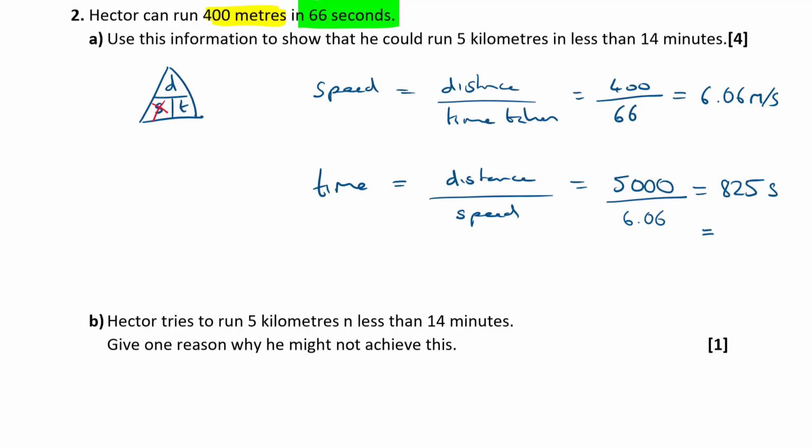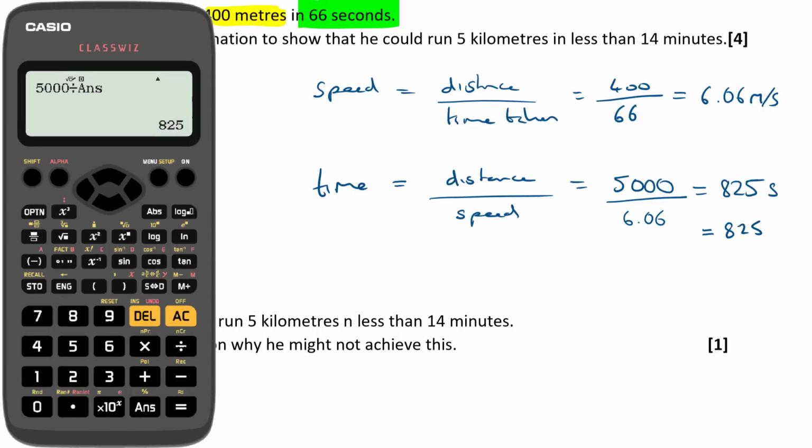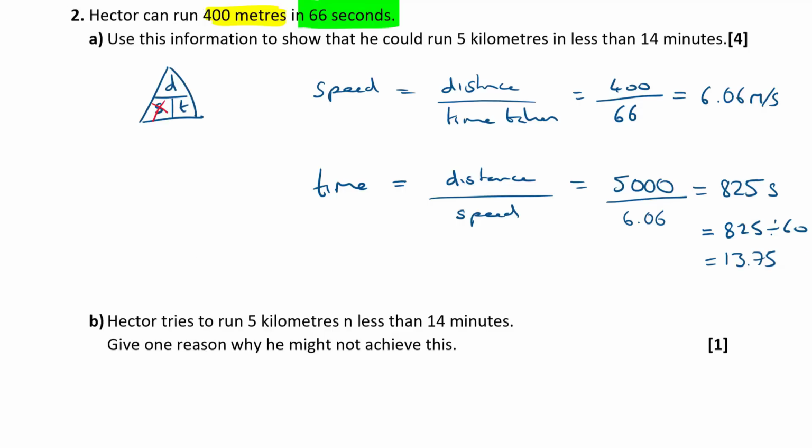To convert seconds into minutes, I'm going to divide by 60, aren't I? There's 60 seconds in a minute. So 825 divided by 60 would be what? 13.75 mins. Now that's a decimal, isn't it?